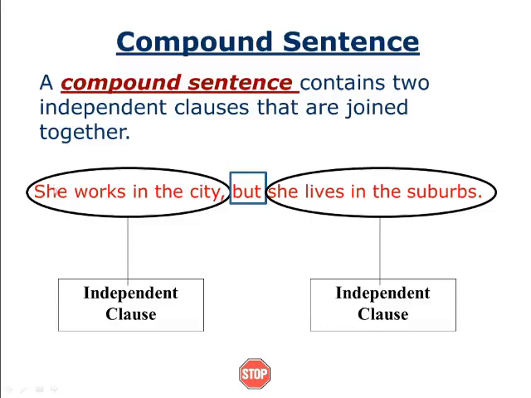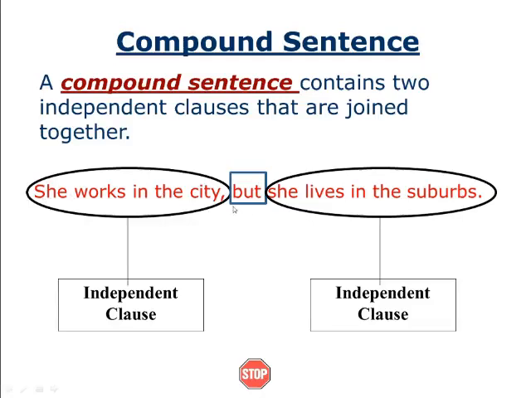For example, look here: she works in the city. We know the meaning of this one. She lives in the suburbs. This also has a meaning. But another word has been put in between these two sentences. What is that? But. Look here: she works in the city, but she lives in the suburbs.